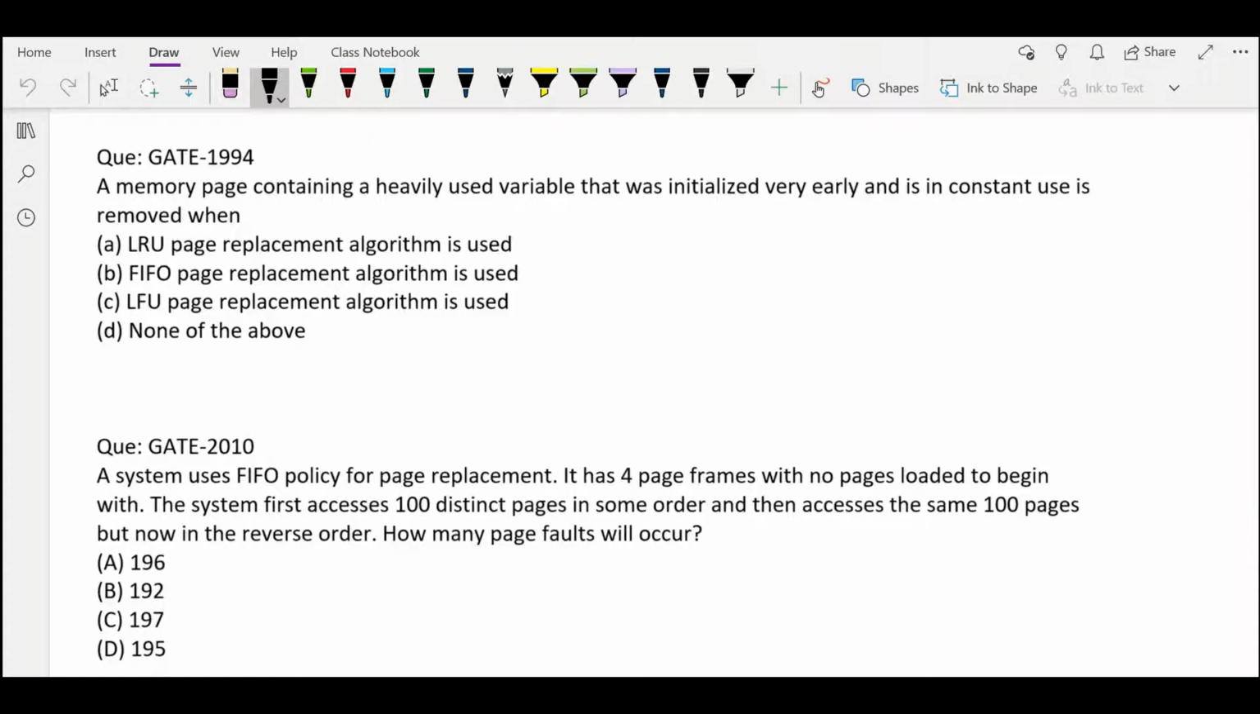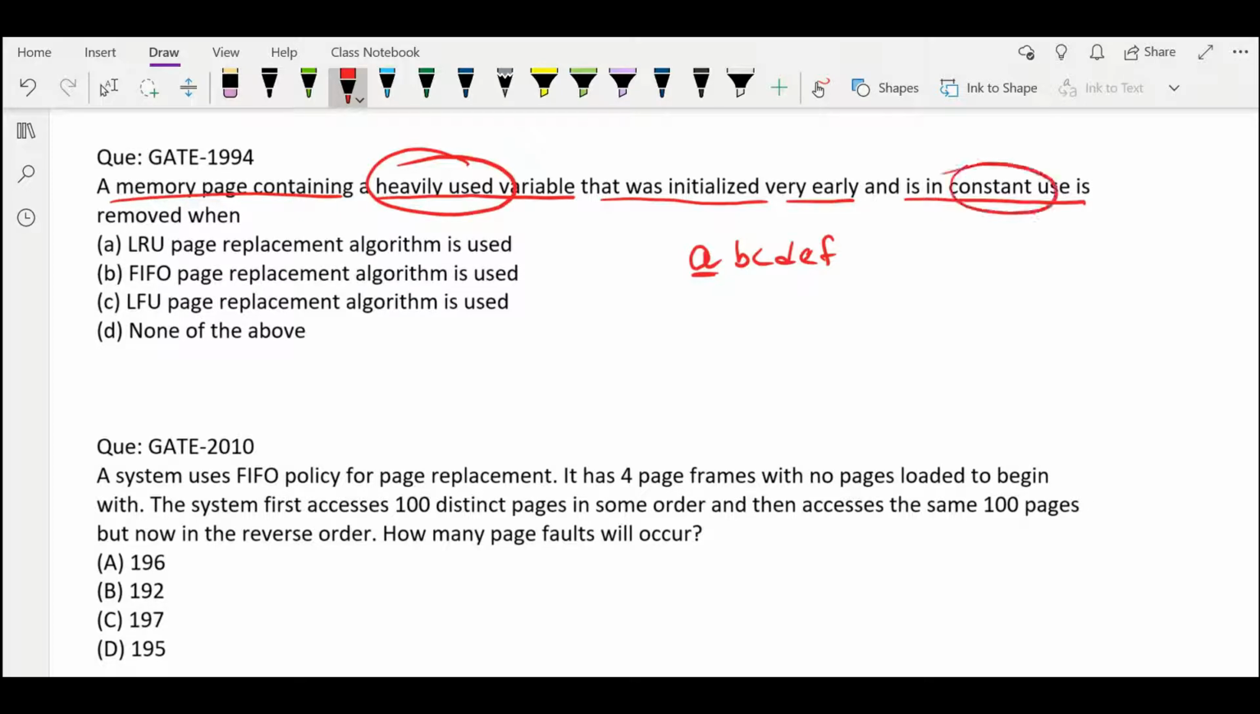Now watch these questions. A memory page containing a heavily used variable that was initialized very early and is in constant use. Okay, so let's say we have a variable a which is initialized very early, and after that there are various other variables which we have initialized like b, c, d, e, f, and after that this particular variable which we have initialized very early is frequently used, heavily used, in constant use, like a, then b, then again a, like this.